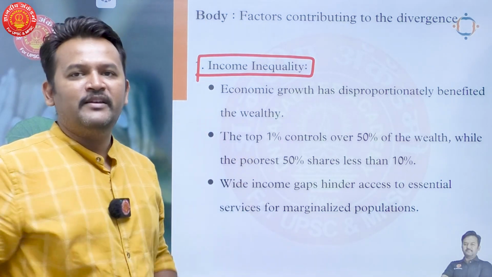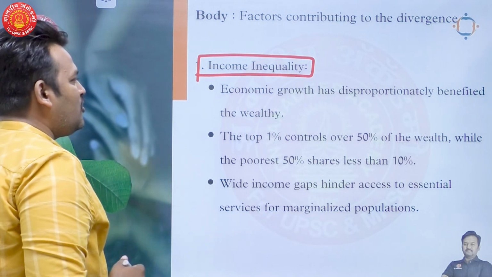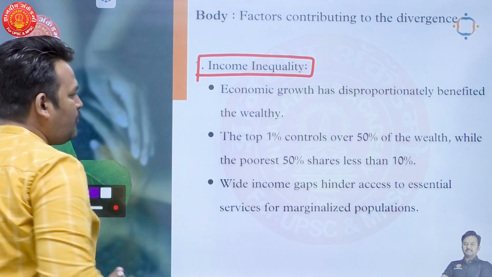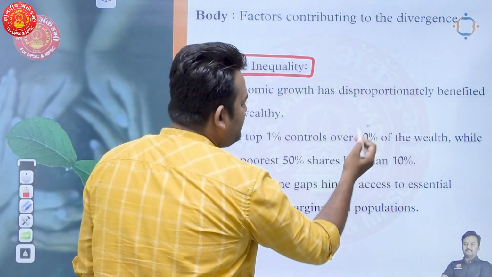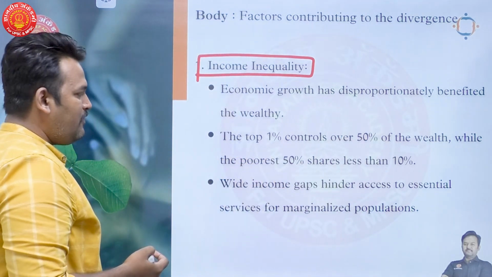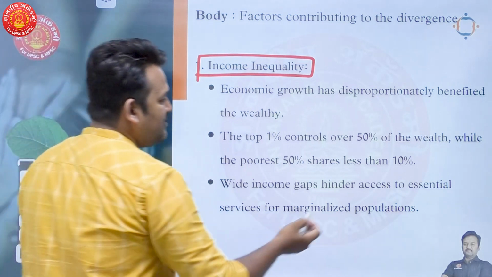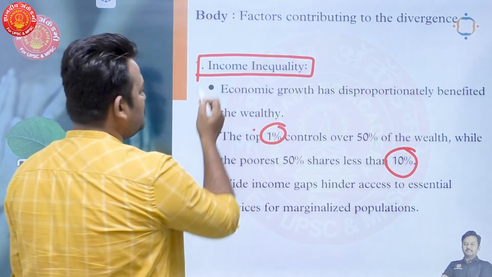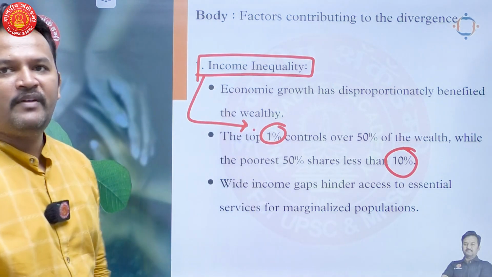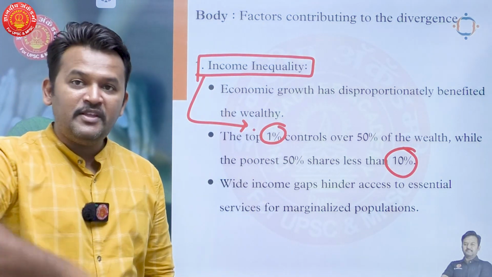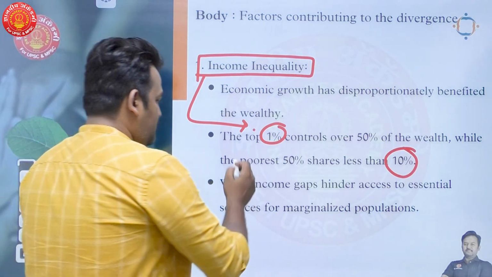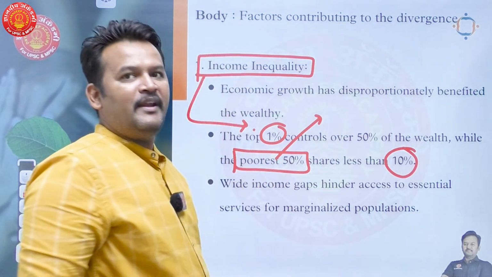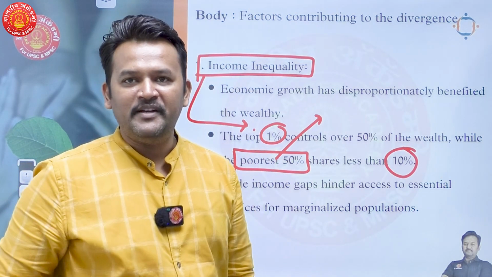Try to bring some facts here also. Economic growth has disproportionately benefited the wealthy. The top 1% controls over 50% of the wealth, while the poorest 50% share less than 10% of the wealth. So there exists income inequality, and because of this, the poorest 50% are unable to fulfill their basic needs, much less human development needs.